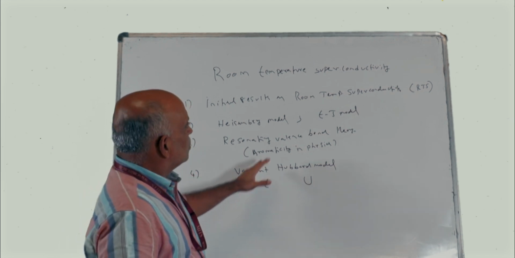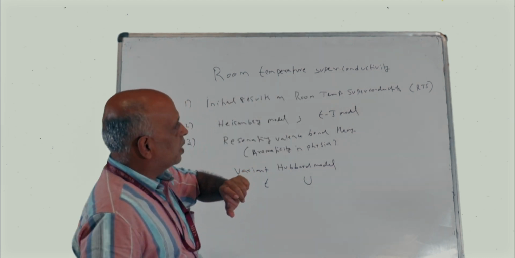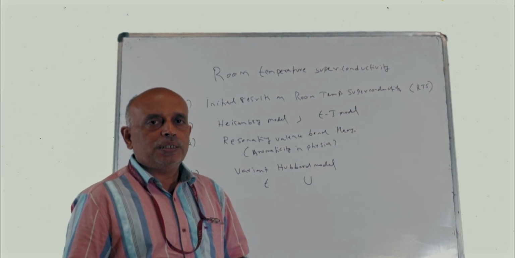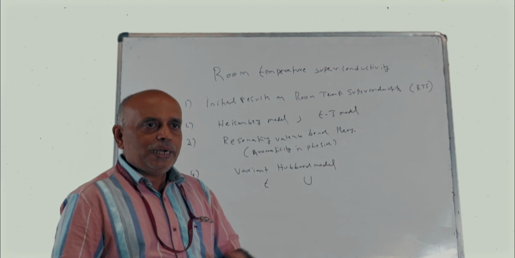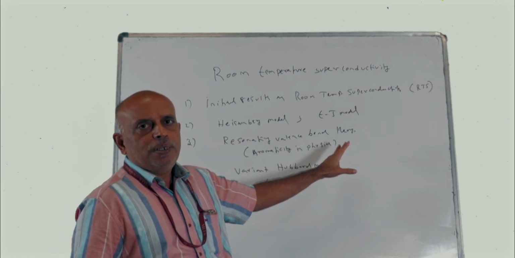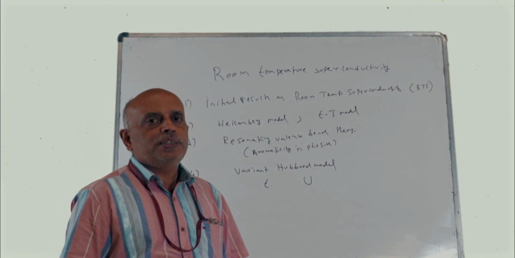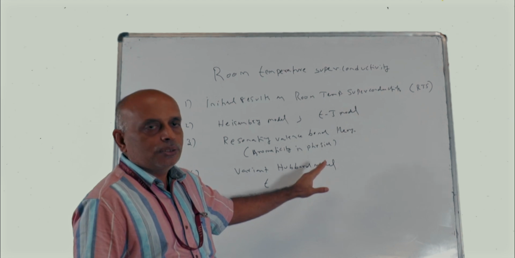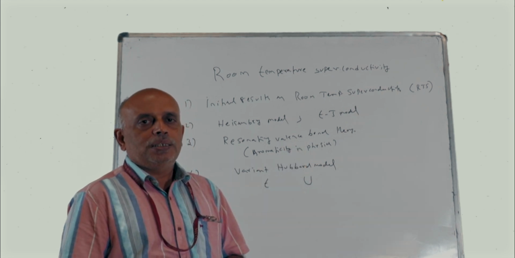But to understand the results of experiments on room temperature superconductivity, to give validity to them and to guide the experimentalists, merely the resonating valence bond theory itself will be enough. But to go further and make a sophisticated theory of high temperature superconductivity, one needs to work upon the variant Hubbard model.